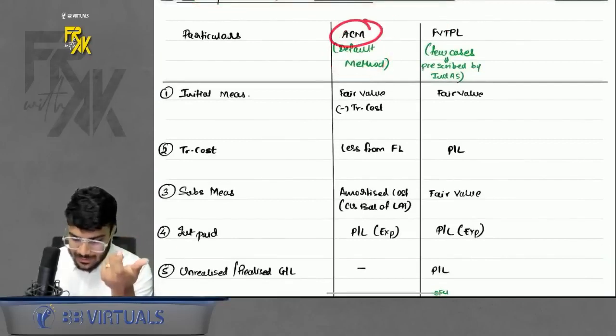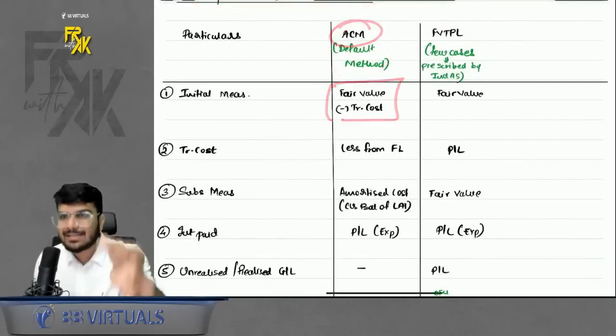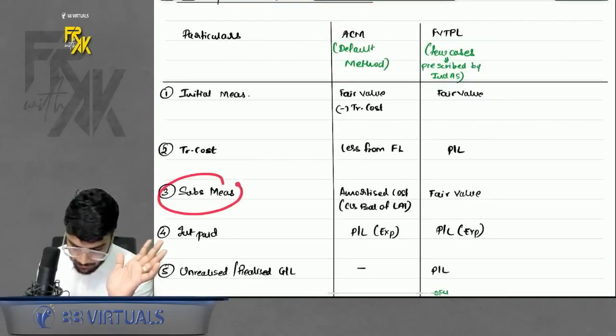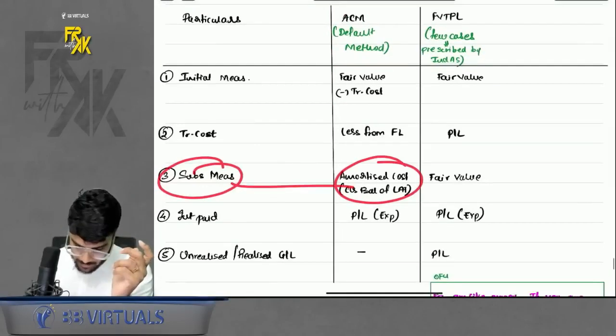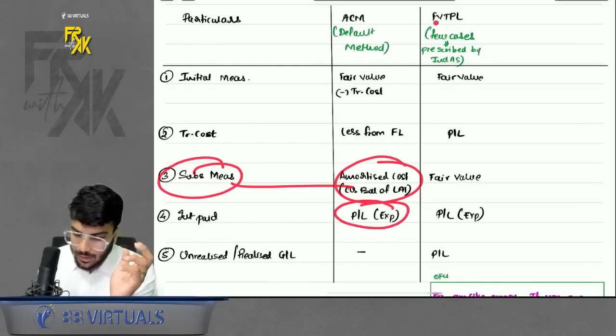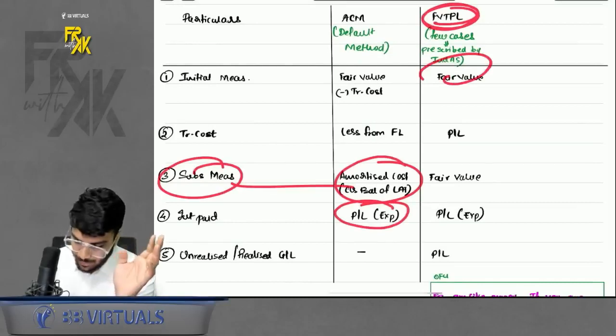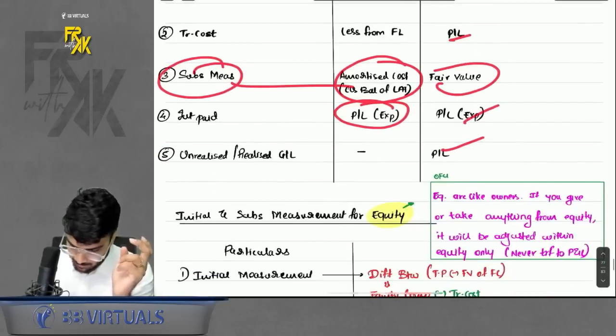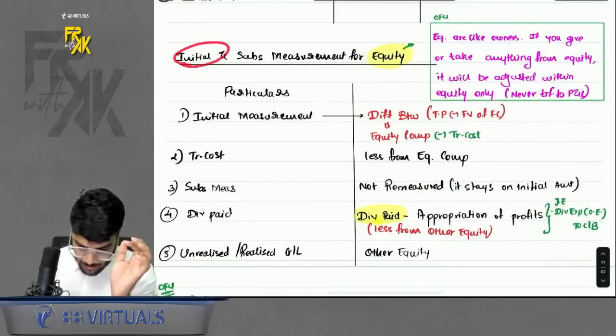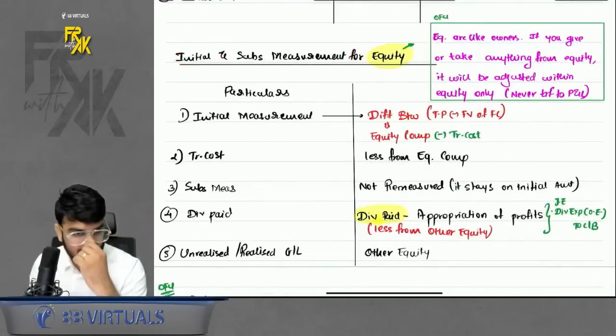If you are using ACM, then you will record at fair value less transaction cost. Subsequent measurement at amortized cost. Interest, whatever you get, will be profit and loss. If you are using FVTPL, book at fair value and everything else will go in profit and loss. Simple, right? Now, initial and subsequent measurement for equity elements.